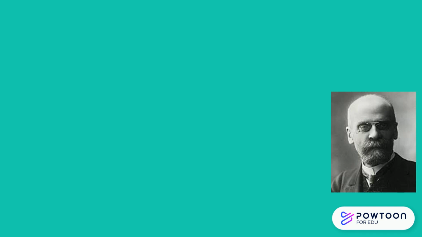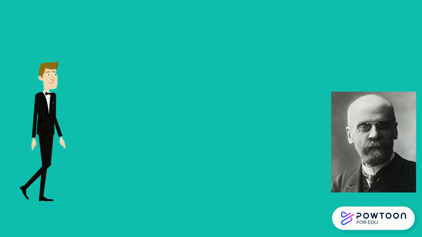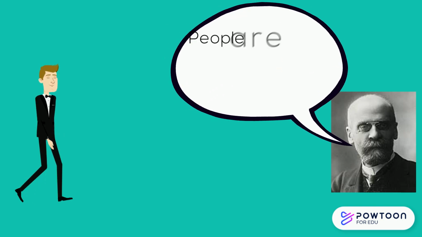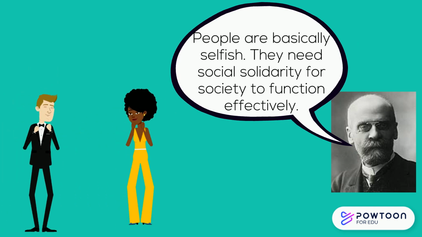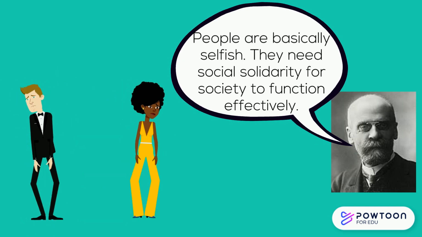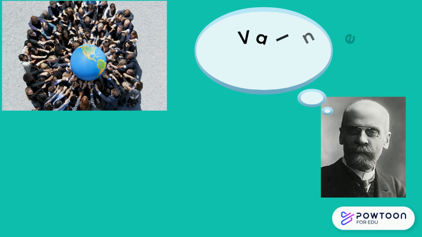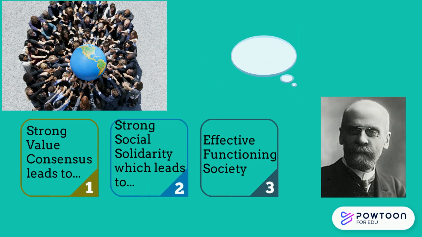Durkheim is one of the founding fathers of sociology. He started with the assumption that humans were basically selfish at heart. And so for society to function effectively, people needed to feel connected to each other. Now, he called this connection social solidarity. Without that social solidarity, he thought society would fail. He came up with the idea of a value consensus, where everyone shares the same ideas about what is normal and valuable in society. For example, everyone agrees that queuing is normal and that life is valuable. He believed it was this value consensus that maintains social solidarity.